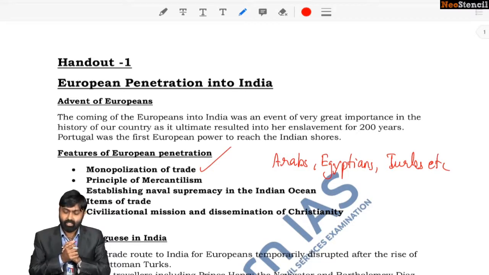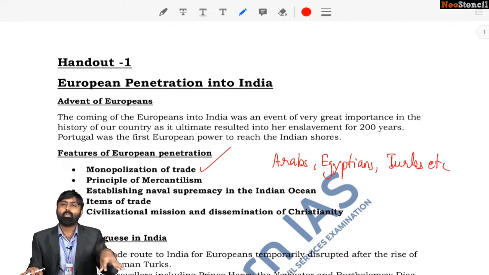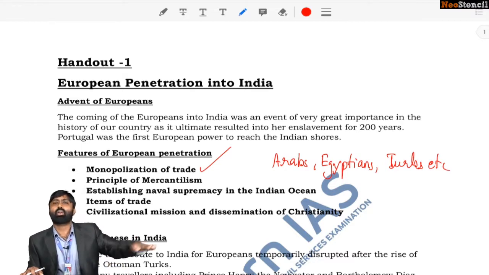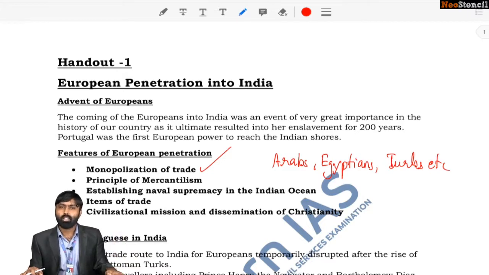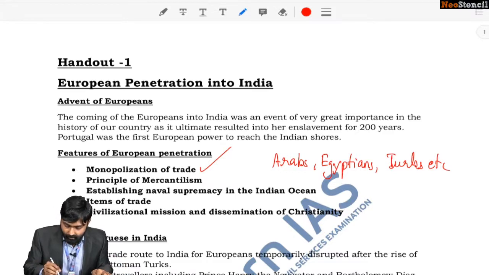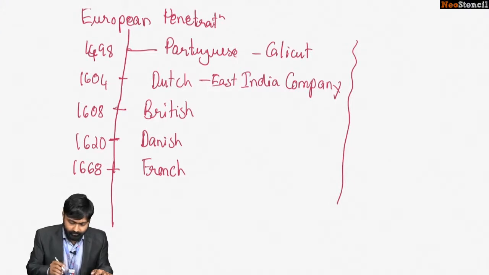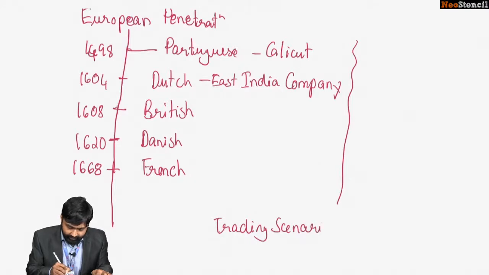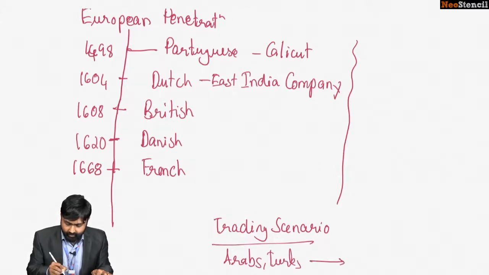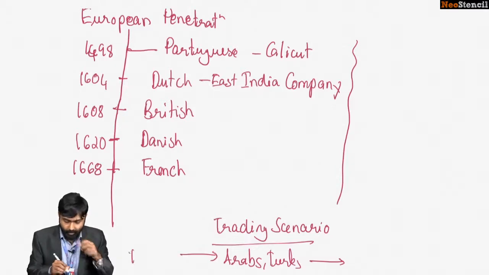Now, let me give you an idea. What was the trading scenario of the time? Let's imagine that I am a trader from Kerala. Now, I have decided to sell a set of products to a certain trader from a foreign nation. Initially, the Arabs used to come to India. Arabs and Turks majorly. They traded with the Indians, or the Indians traded with them.